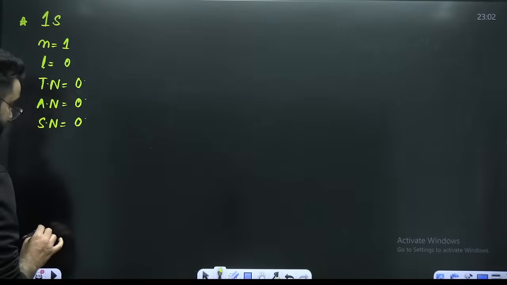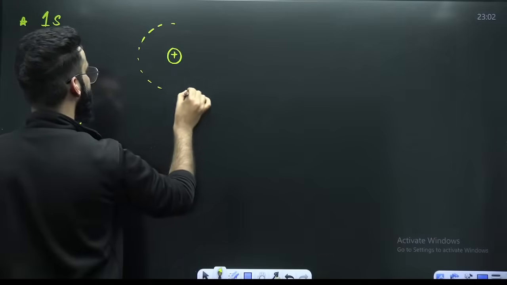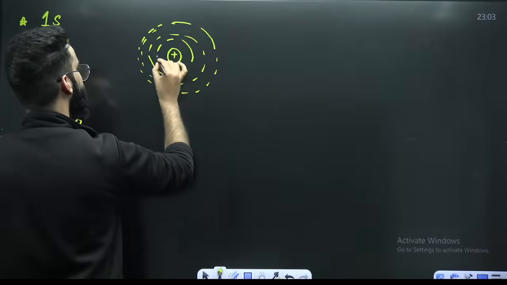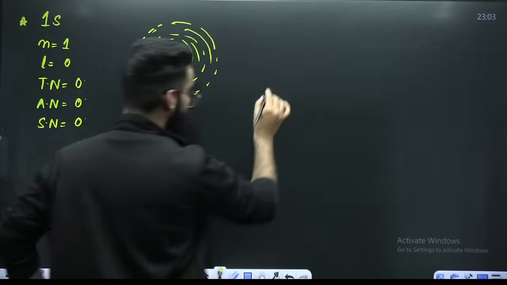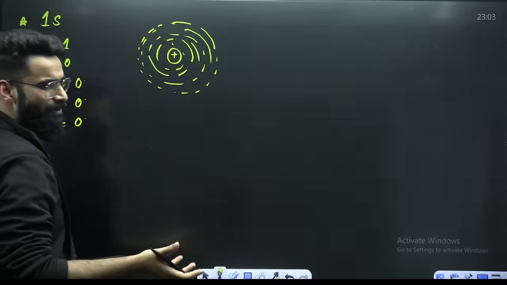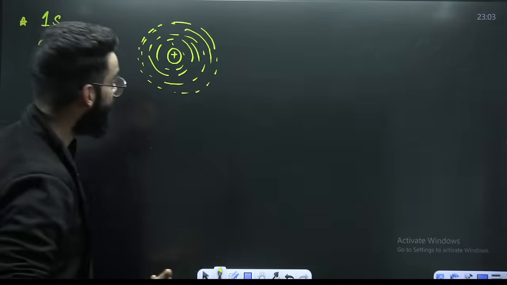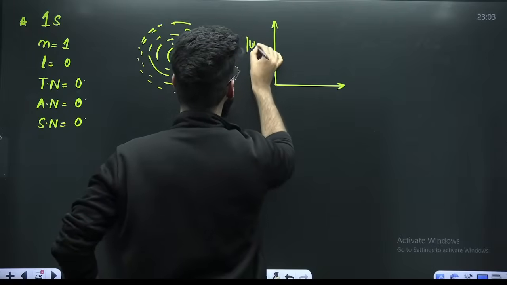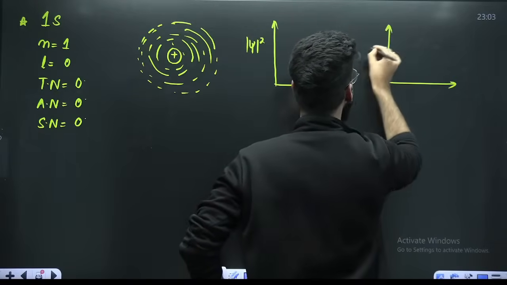So how does this 1s look exactly? This is your nucleus, and this is the electron density which I'm showing. Since there is no node, there is no region around the nucleus wherein electron density is 0. If you want to make a graph between psi square versus r or psi versus r, how will these graphs look?